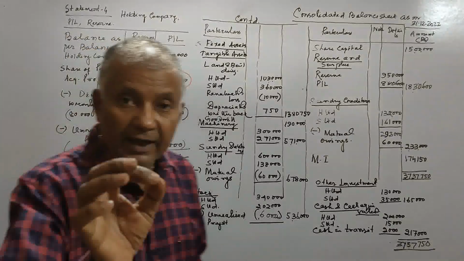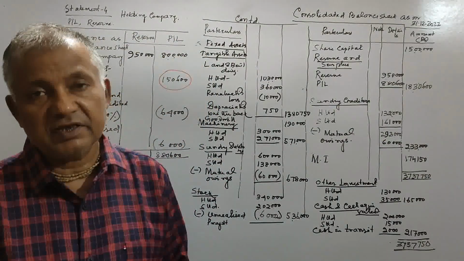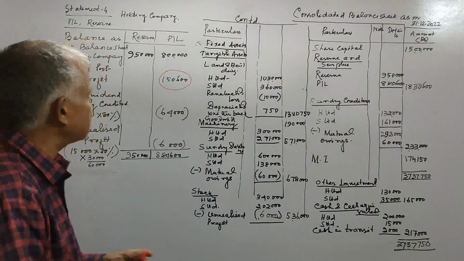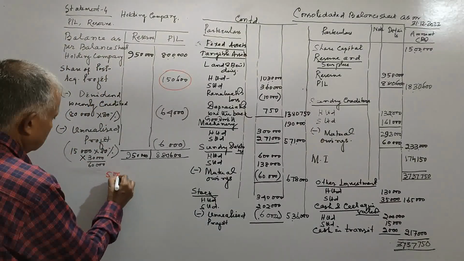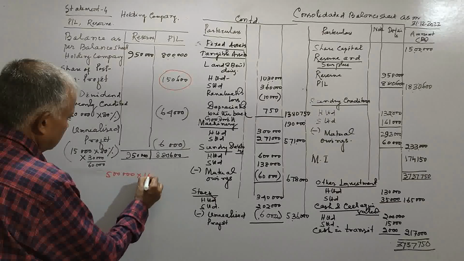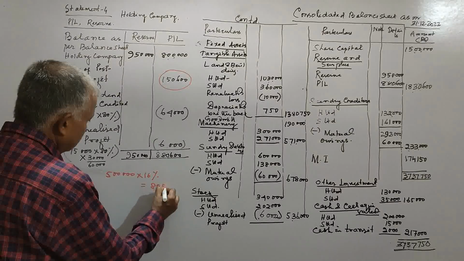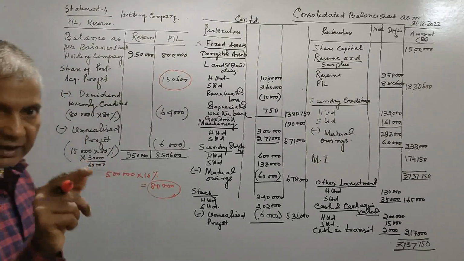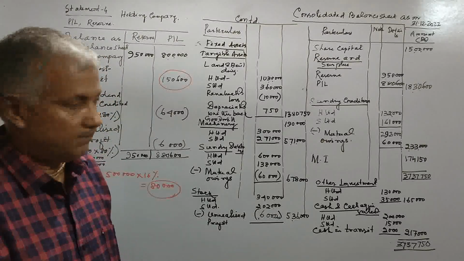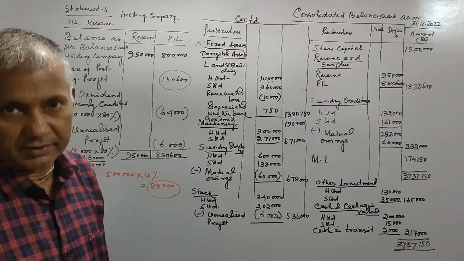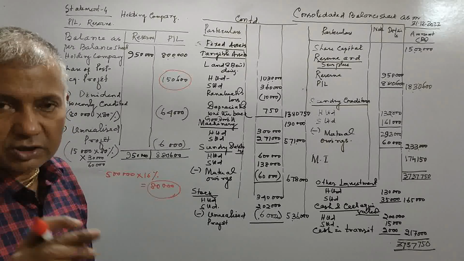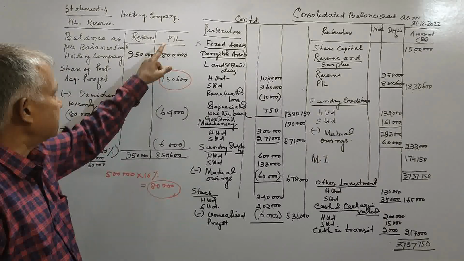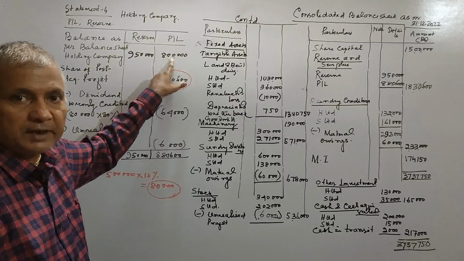So this is pre-acquisition dividend: 5 lakh into 16% comes to 80,000, and pre-acquisition dividend should be credited to cost of control or cost of investment. Instead of that, it was credited to holding company PL.